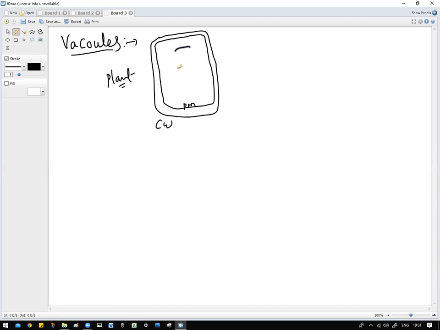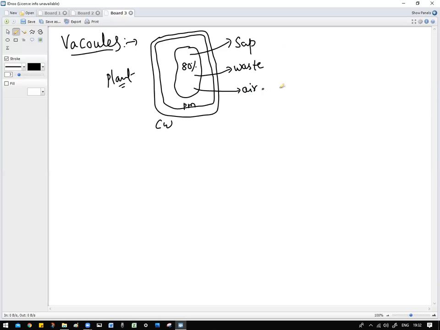And actually this is what a vacuole is. Vacuole occupies around 80% of the plant cell. What do they contain? They contain the sap, that is a liquid sap. They contain waste material, and they contain air in it, right? Cell sap, sometimes they contain a waste material of the plant cell, and they also contain the air.